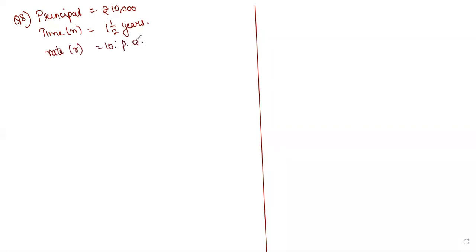Question number 8. Find the amount and the compound interest on rupees 10,000. So principal is rupees 10,000 for 1.5 years. Time n is 1.5 years. At 10% per annum. Rate R is 10% per annum. Compounded half yearly.